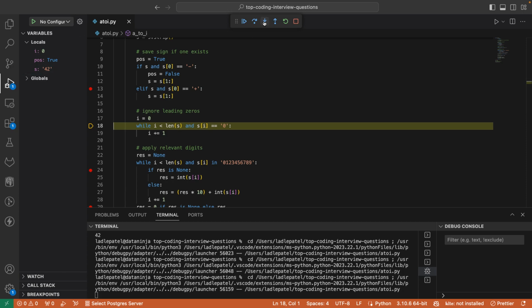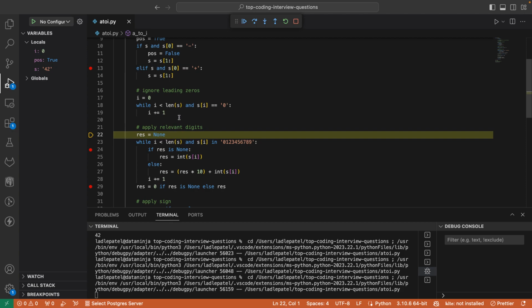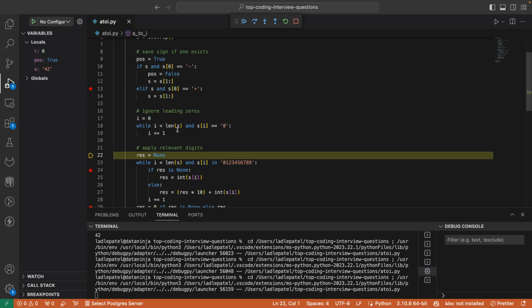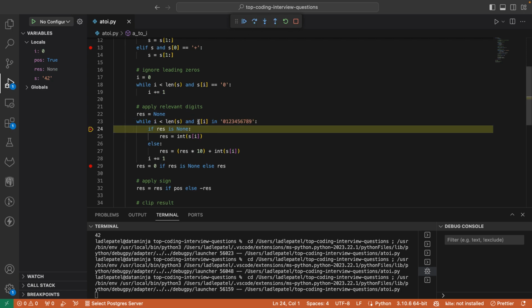Luckily we don't have... Yeah, now the actual logic starts. Till here you are just cleaning the data. Now here the actual logic starts. We're checking the length of s is less than this, and then s of i, which is i is 0, s of i, 0th index, 4. You're checking here if that is there in any of these.